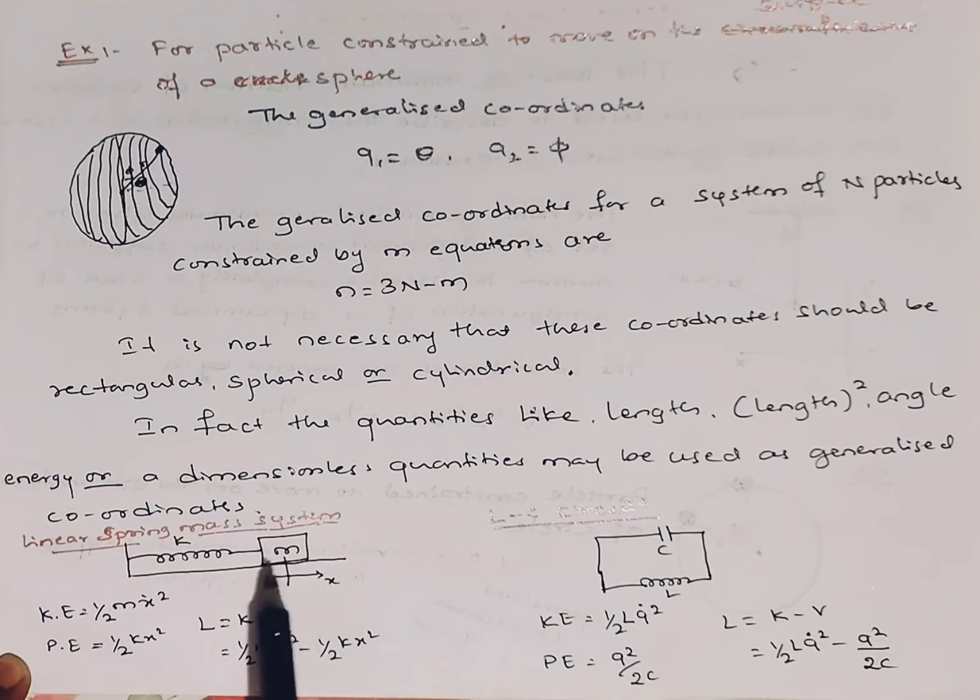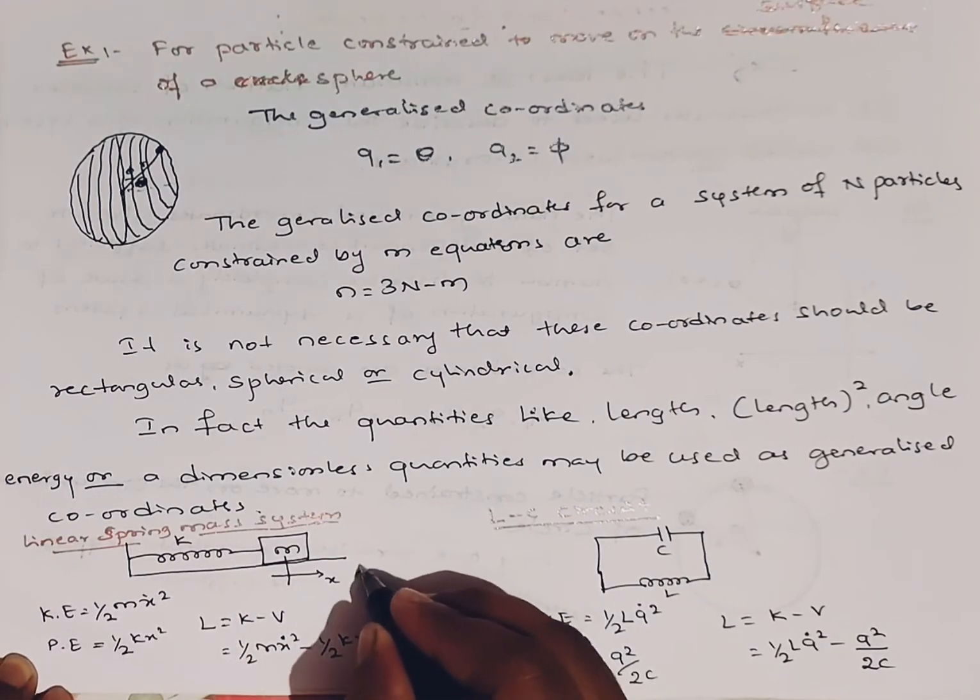I have displaced it in the direction of x. We know that the kinetic energy of this system is half mv square, so here I am going to write it as half m x dot square.